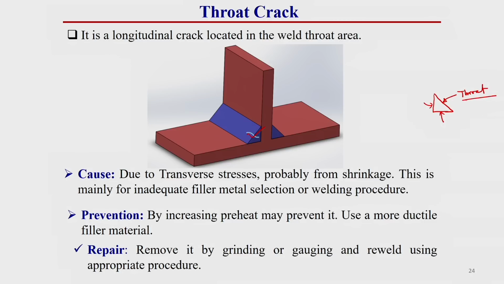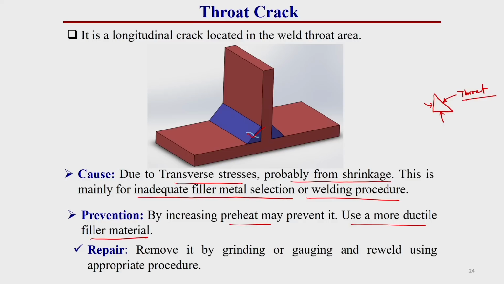The cause of this throat crack is transverse stress, probably from shrinkage. This is mainly due to inadequate flare material selection or welding procedure. Prevention of this throat crack is by increasing preheat, and another technique is to use a more ductile flare material.